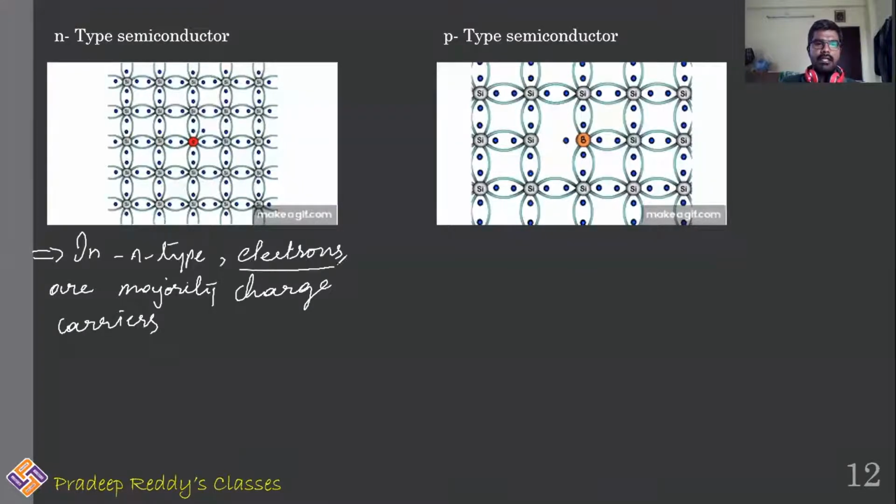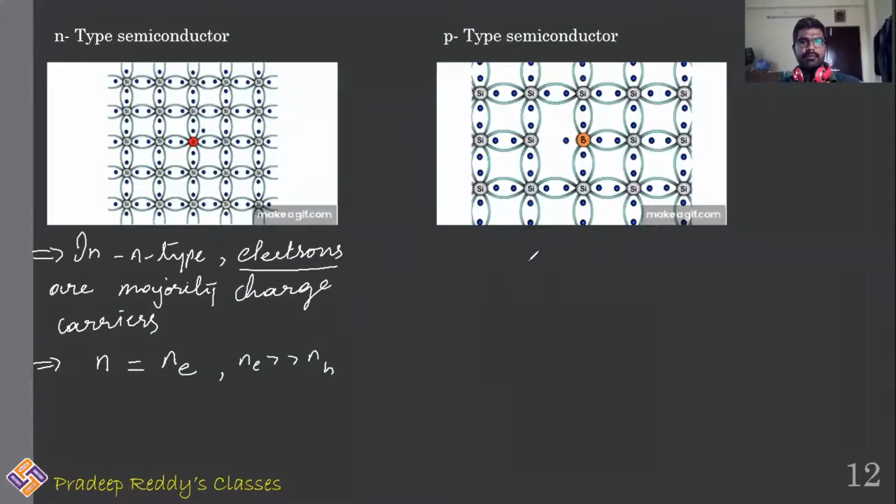Therefore, the number of charge carriers is equal to the number of electrons, and the number of electrons is much greater than the number of holes in case of N-type semiconductor. So as a result, here total conduction is because of electron conduction only. Hole current can be neglected.